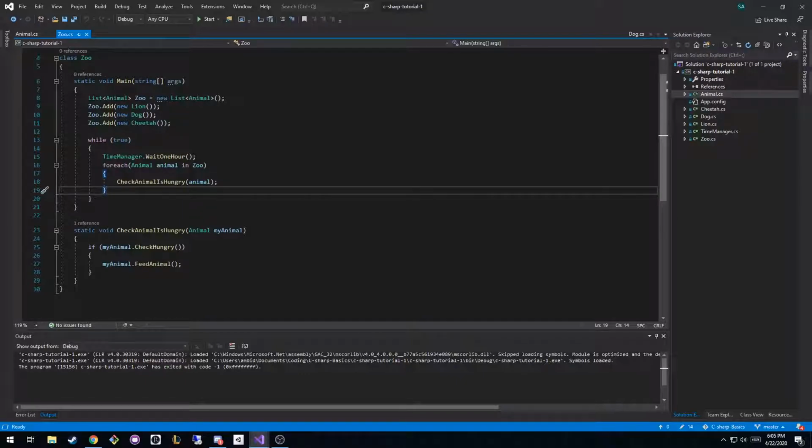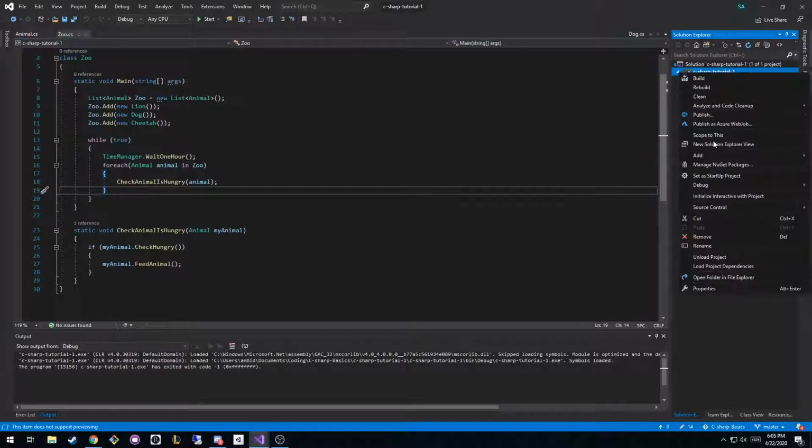Well, if we were to have just animals, it would make sense that the top level animal class have some sort of function that the rest of them can inherit. Well, the point of interfaces is that we have two completely separate objects that have nothing in common other than the fact that they do X, right? It's an interface, right? Like your mouse is an interface between you and your computer, right? You and your computer have nothing in common other than this interface, which would be your mouse, keyboard, and monitors, right? The interface between an animal and a clock is that they both make noise, right?